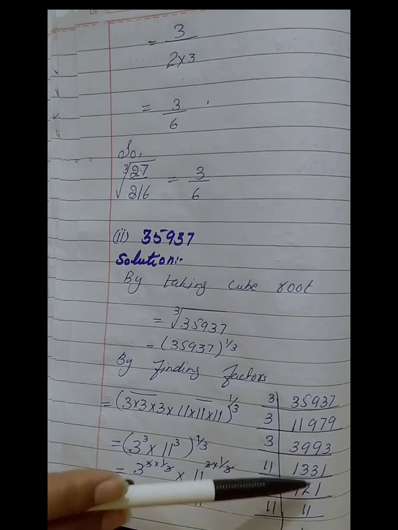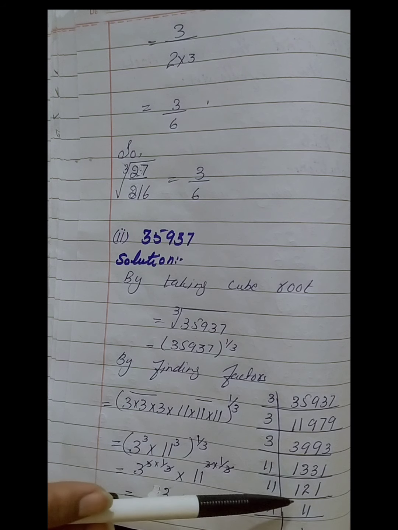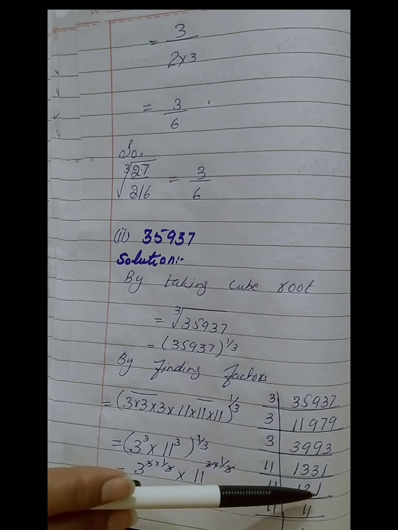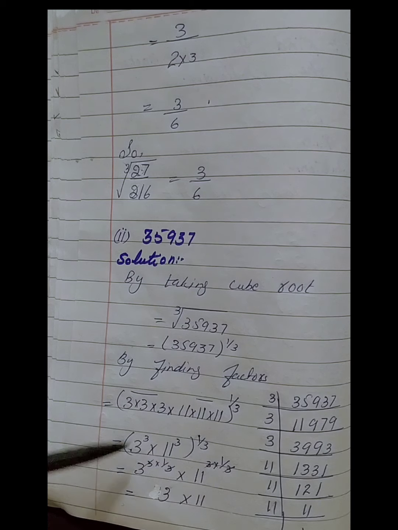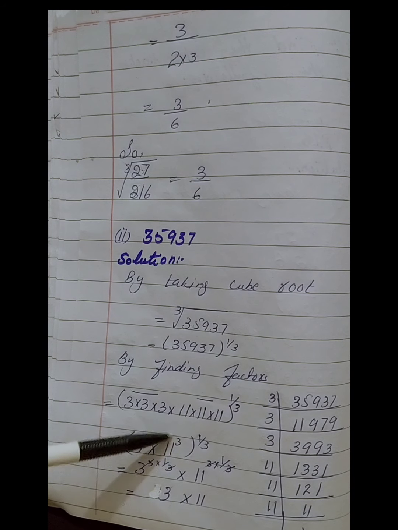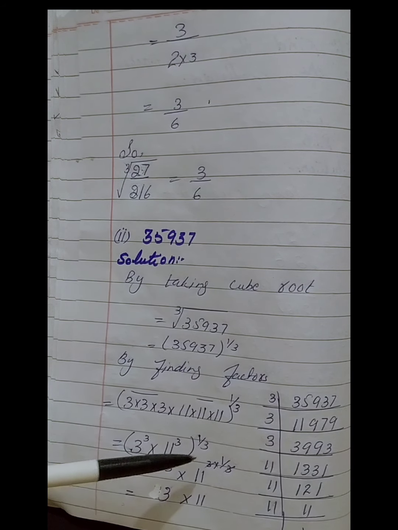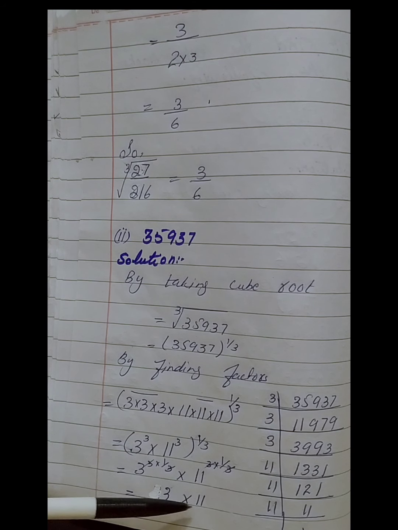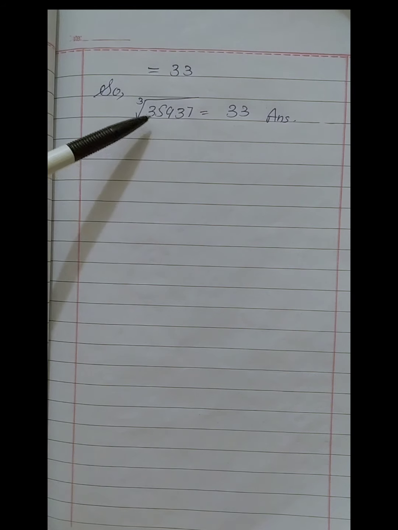Now the value is divisible by 11. So 11 1s are 11, 11 2s are 22, and then 1 carry, 11 1s are 11. So 11 1s are 11, 1 carry, 11 1s are 11, 11 1s are 11. So we have value in cube, 3 and 11. So the power of 11 and 3 is cancelled with the power of cube root. So we get 3 multiplied by 11, which is equal to 33. So 33 is a cube root of